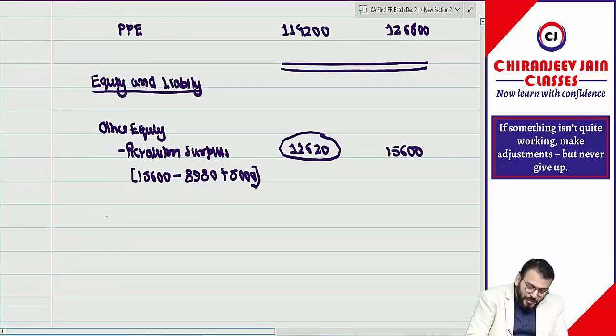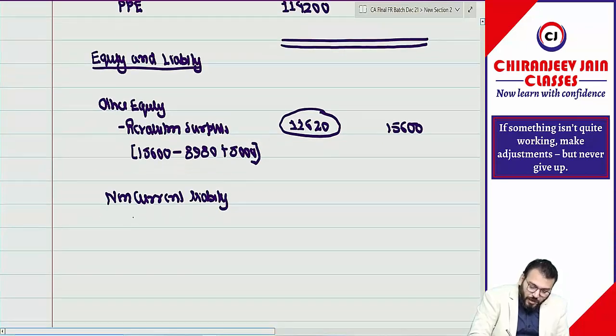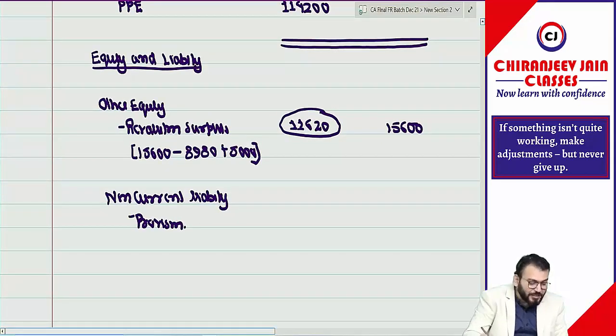Then we write non-current liability. Under non-current liability there is one heading, provision. Under provision we write provision for decommissioning liability. The carrying amount of the provision as on 31st March 2004 was 11,600, and then it became 7,200.